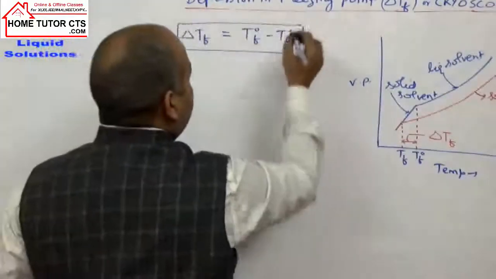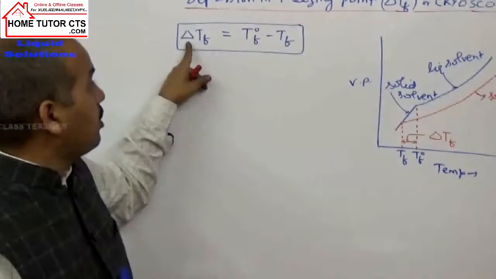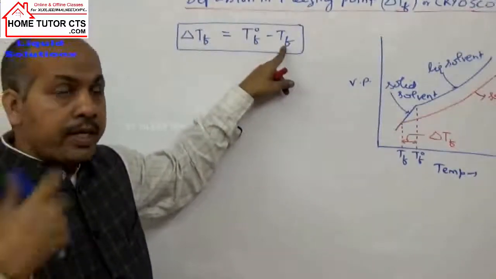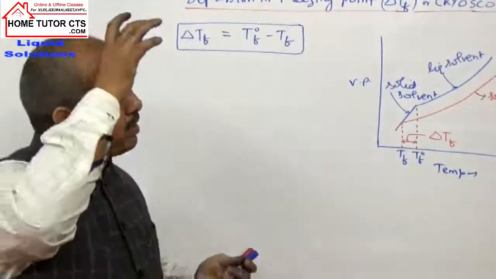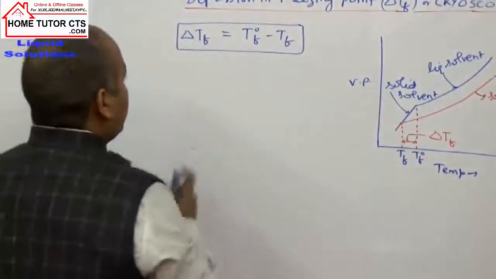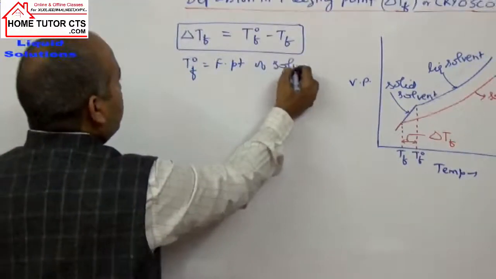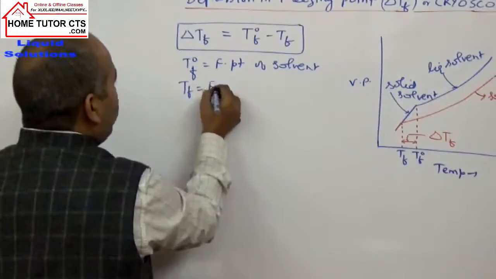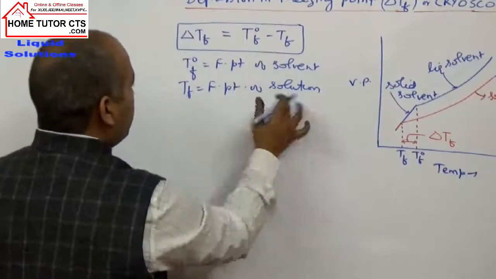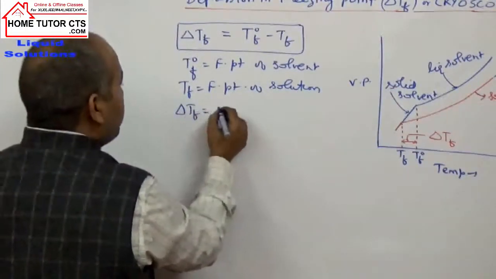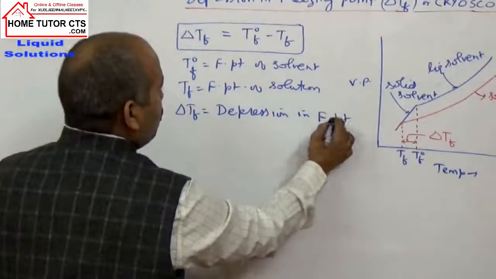You can recall in the solution of boiling point, what was delta T_b? Delta T_b was equal to T_b minus T0_b. Here, the solvent has a higher freezing point than the solution, so it is called depression in freezing point. In the given expression, T0F is the freezing point of the solvent, TF is the freezing point of the solution, and delta TF is the depression in freezing point of the solution.